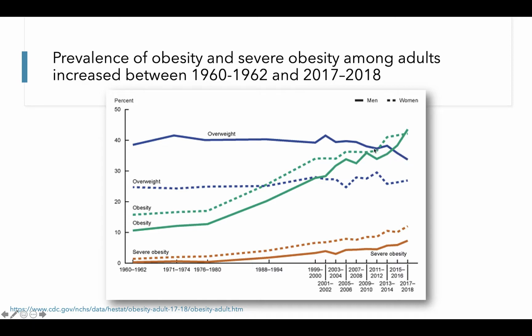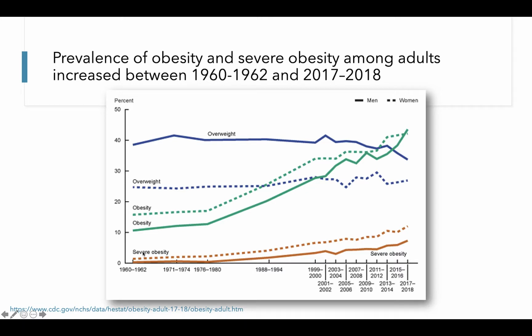However, we have to look at this in the context of our other weight status classifications of obesity and severe obesity. And when we do that, we see that these trends in overweight are perhaps not as promising as they first appeared. Here in the green, we see that for both men and women, we see significant increases in the prevalence of obesity between the 1960s and present day. And here we see a particularly sharp increase between 1980 and 2000. The prevalence of obesity continues to rise in the 2000s and peaks in the most recent surveys. So here we see that this decrease in overweight is really being made up by an increase in obesity.